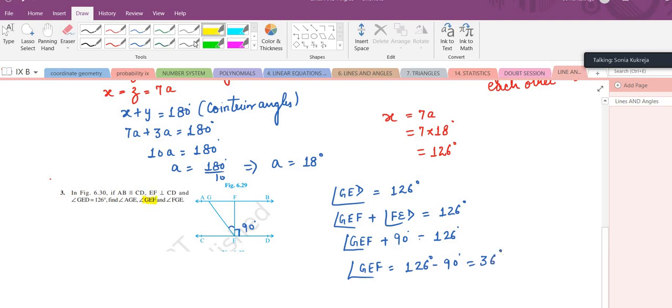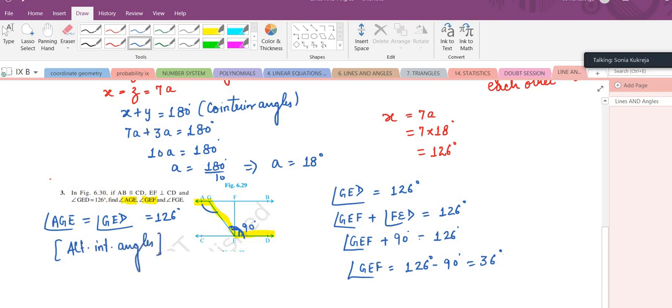This is one angle we had to find out. Now I want to find out this angle AGE. Just look at this. What can we say about this angle and this angle? They are alternate interior angles. Yes, angle AGE and GED. And GED is 126 degree. They are equal because they are forming alternate interior angles.